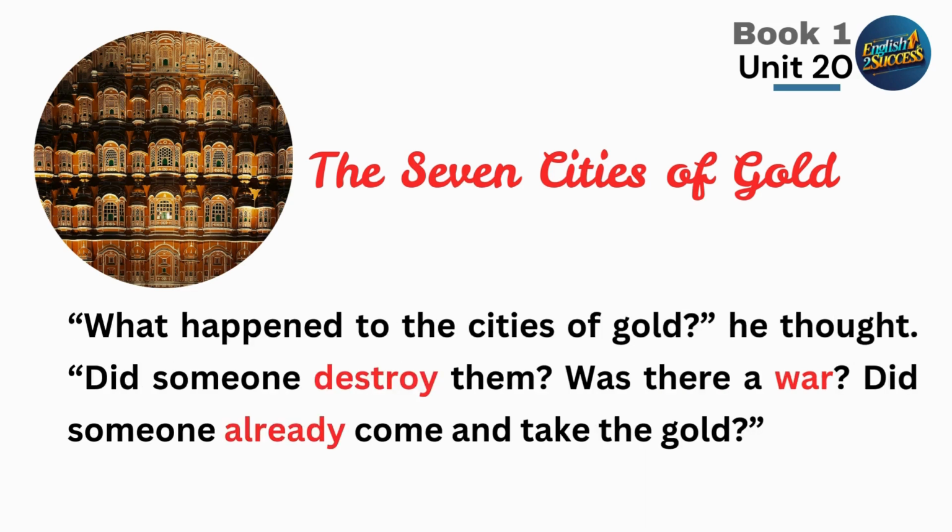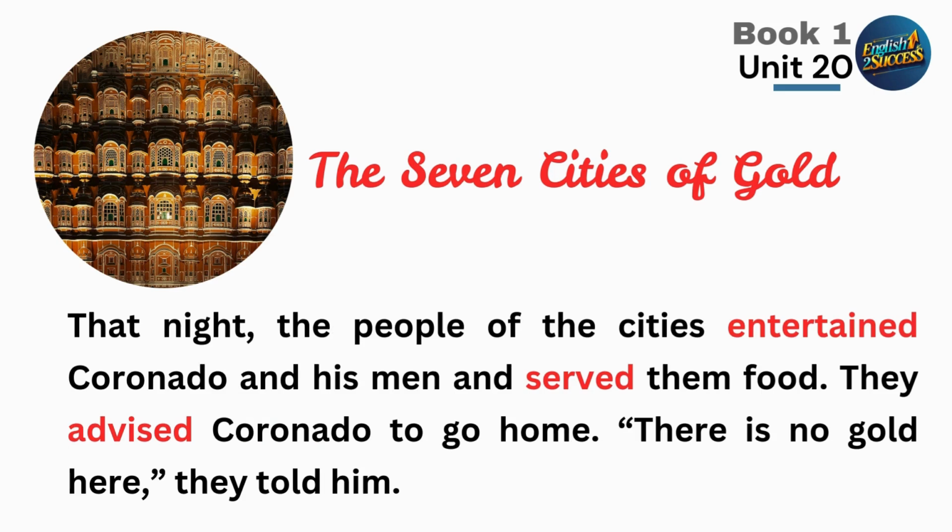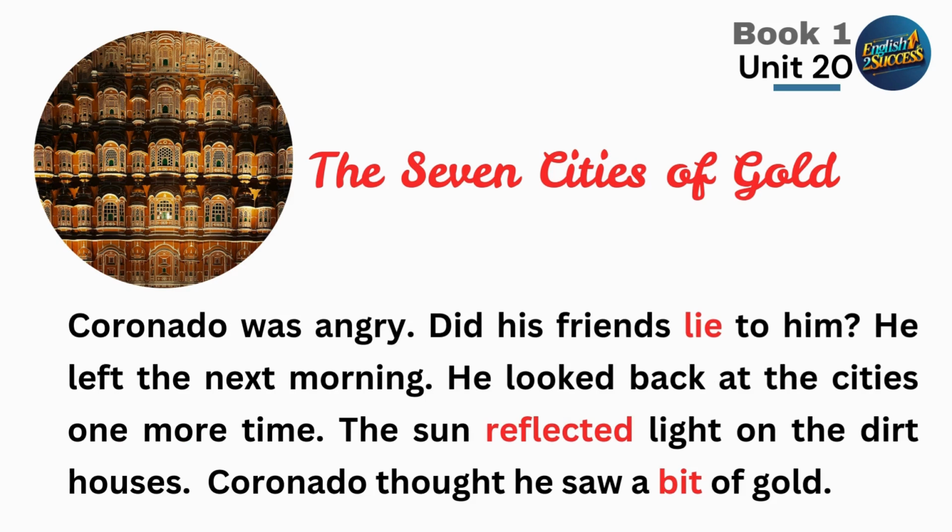What happened to the cities of gold? He thought. Did someone destroy them? Was there a war? Did someone already come and take the gold? That night, the people of the cities entertained Coronado and his men and served them food. They advised Coronado to go home. "There is no gold here," they told him. Coronado was angry. Did his friends lie to him? He left the next morning.